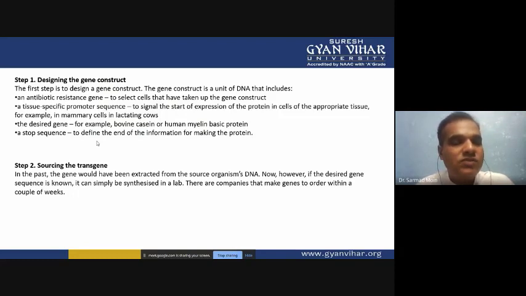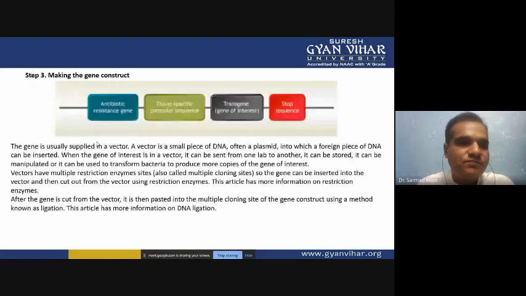Wherever you want to isolate from you can isolate, or if you want to synthesize a new gene which can produce a pharmaceutically important protein, anything you want to do. So artificially you can synthesize a gene, or naturally if you want to isolate, you can isolate the transgene.